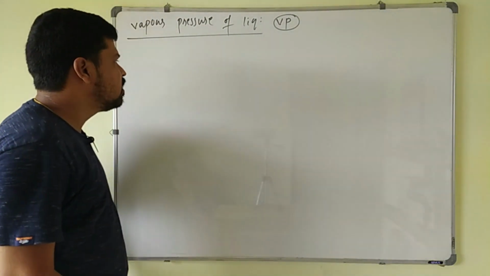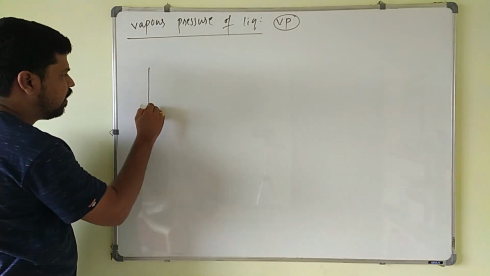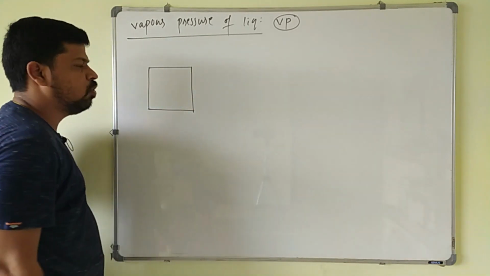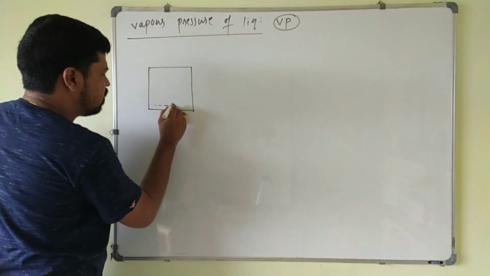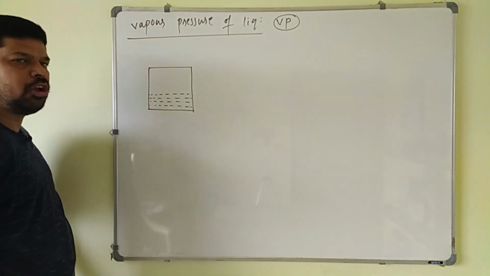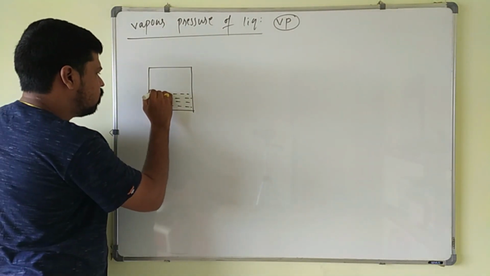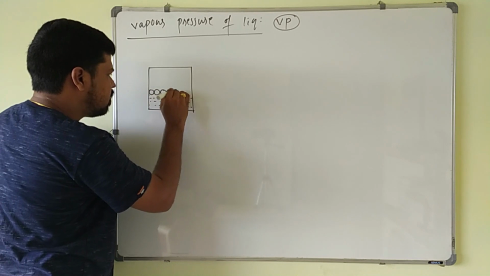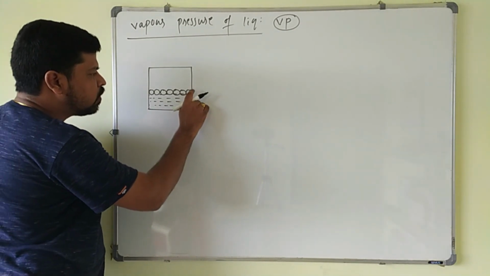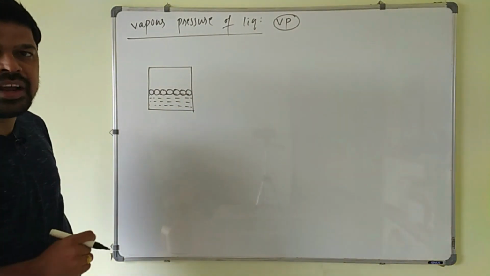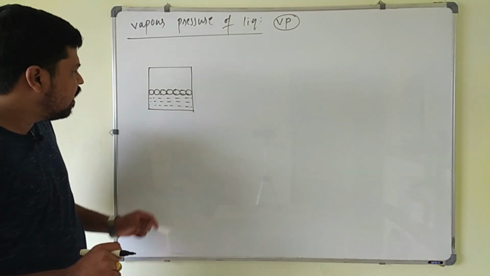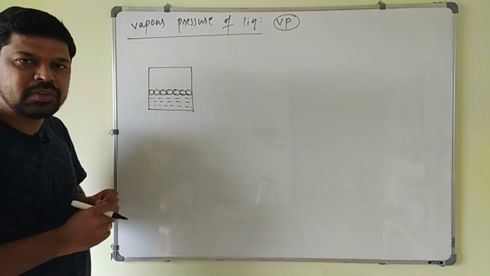So this vapor pressure: if you take a liquid in a closed vessel, now here this liquid is present in a closed vessel like this. Half of this vessel is occupied by the liquid. Now these are the liquid molecules which are present at the surface of the liquid. These molecules at the surface have high kinetic energy and maximum tendency to go into the vapor state, and part of the liquid will vaporize and some vapors will be formed here.